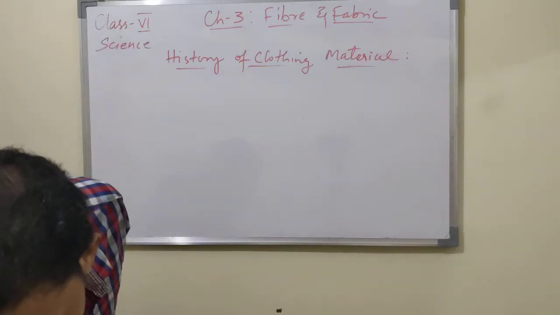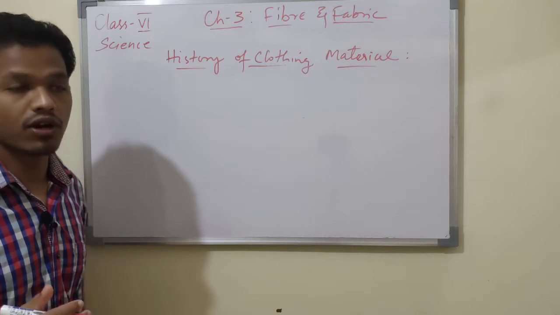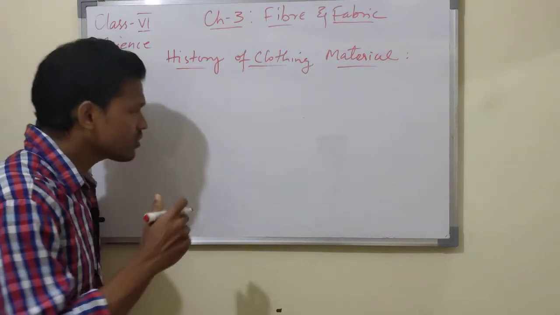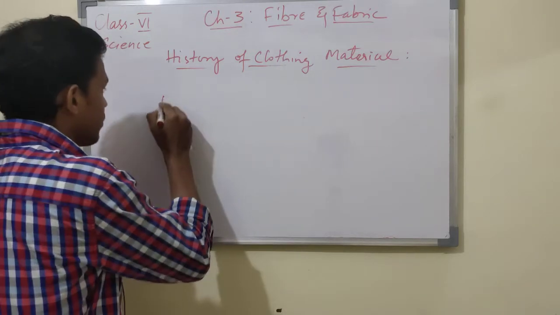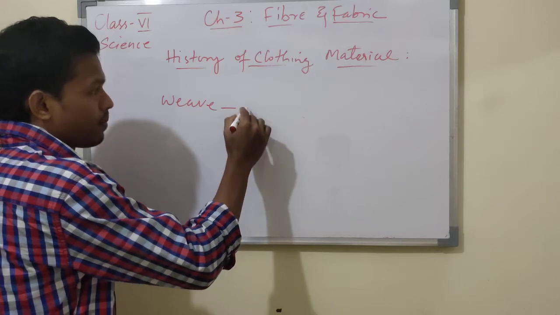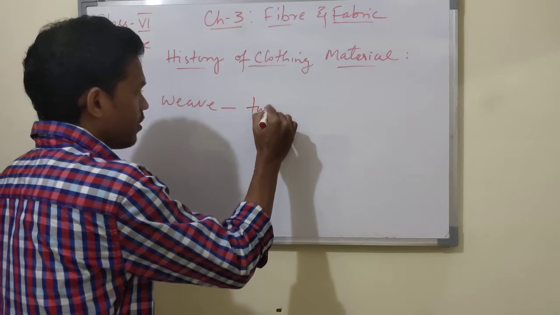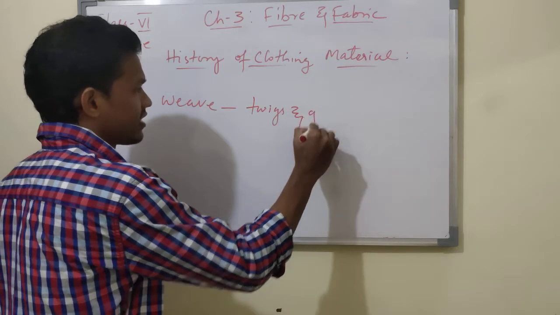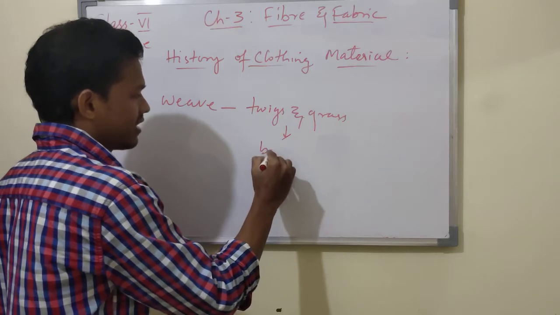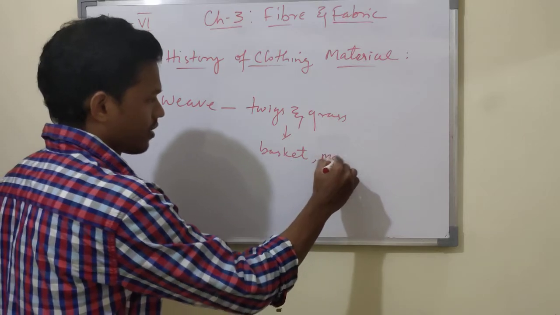Later on, after people began to settle in agricultural communities, they learned to weave twigs and grass to make baskets or mats.